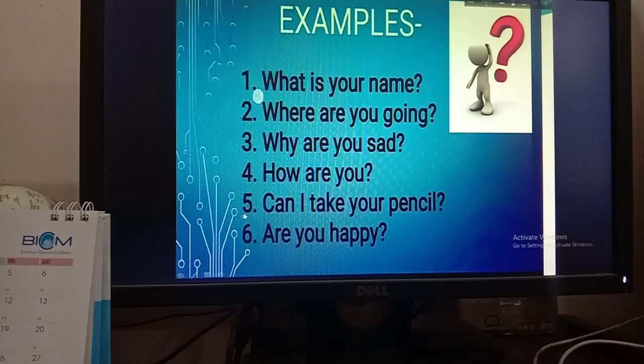Number 6, are you happy? Then there will be a question mark. So these all are interrogative sentences, and we know that at the end of an interrogative sentence we have to put a question mark, and question mark is also related to the punctuation marks. Okay, so this is all about question mark.